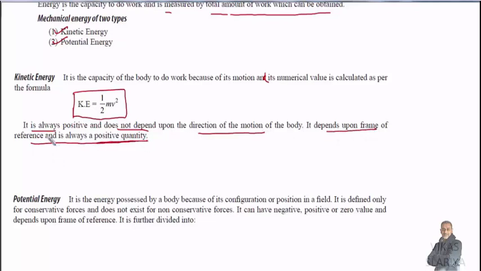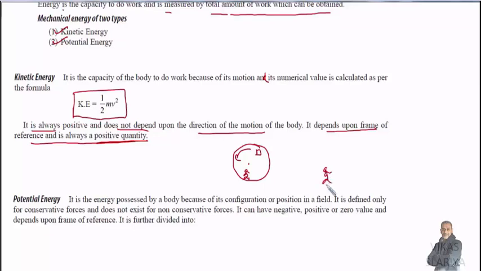This line is very important. Just try to understand what it means. It depends upon frame of reference. We will discuss it. Suppose we have a body lying on a table which is rotating in this anti-clockwise direction, and you are sitting directly opposite to the body on the other side of the diameter.